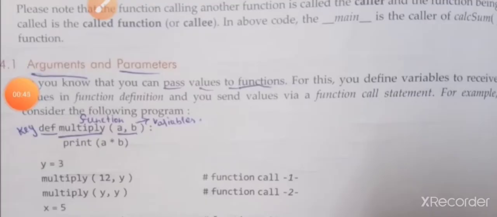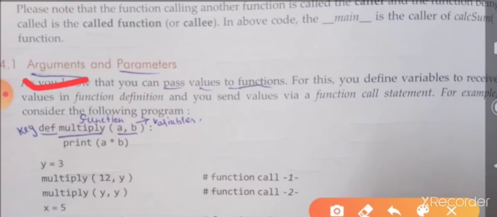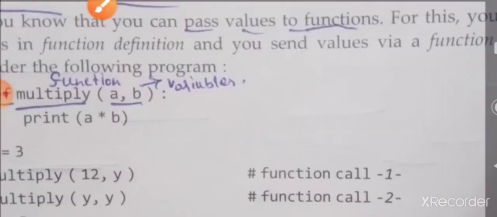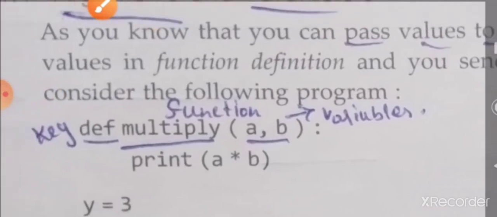Dear students, last class also I told you what arguments are and what parameters are. Again, arguments are values that you pass to the functions, and parameters are variables defined to receive values in functions. This is arguments and parameters. Now we can see one example given in our book.